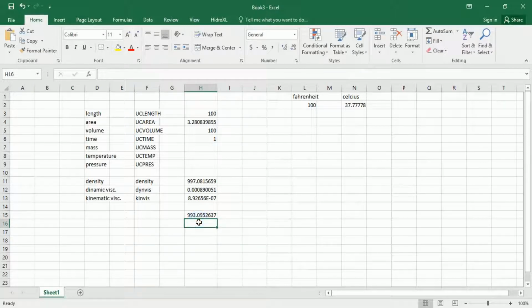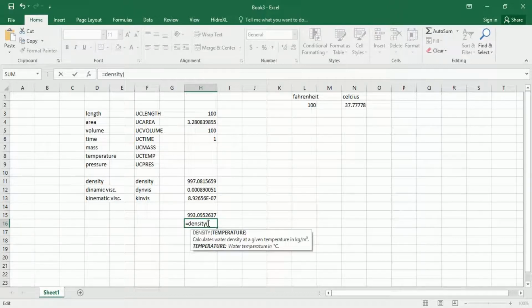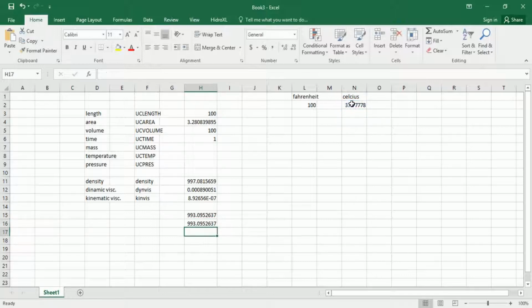To be sure that we did it right, I will do it again. Density, open parentheses for the temperature value. I will press this one and close it.